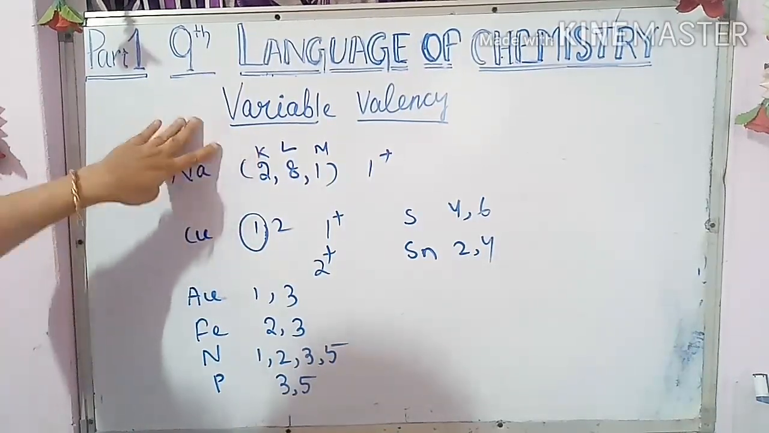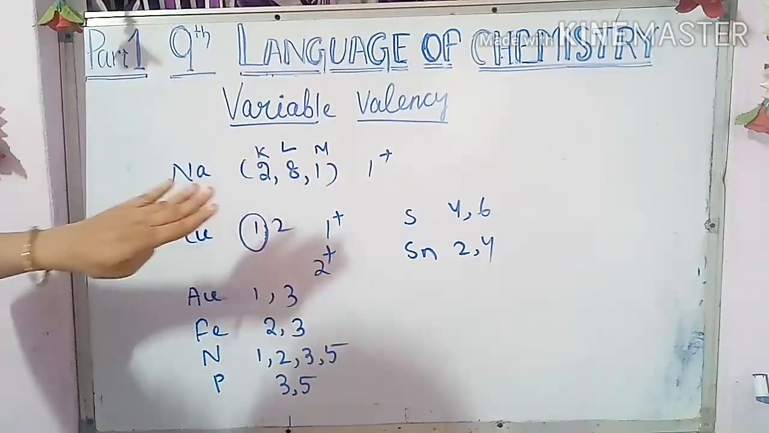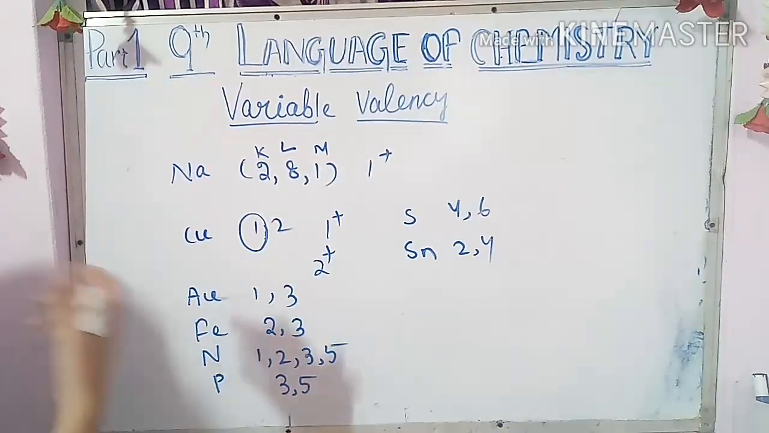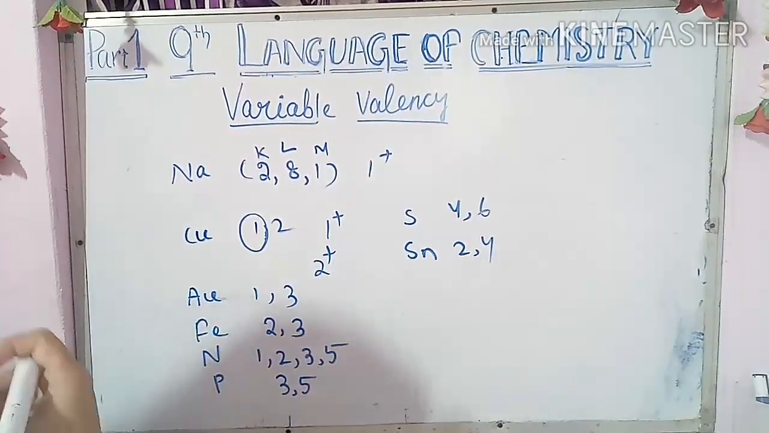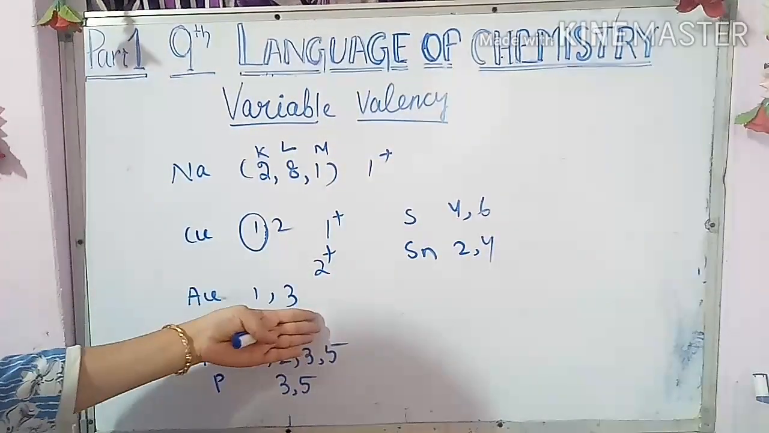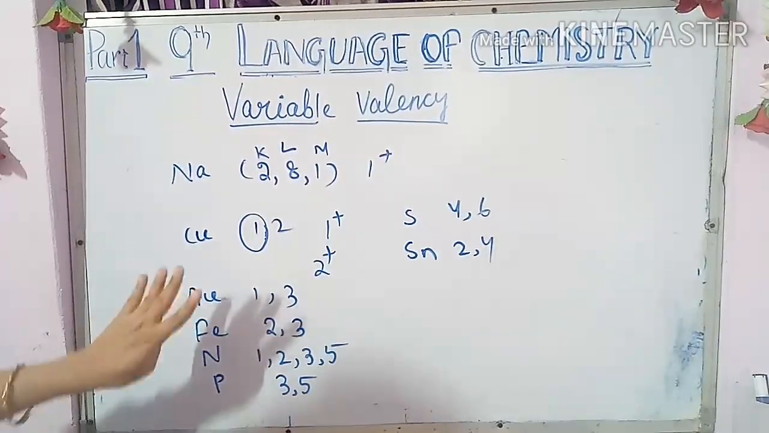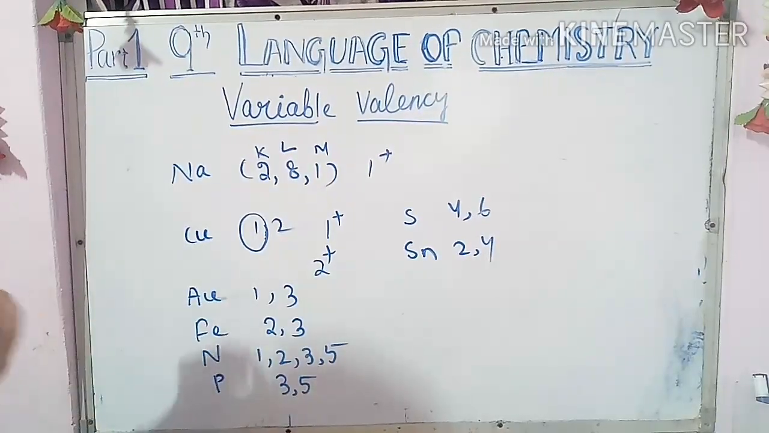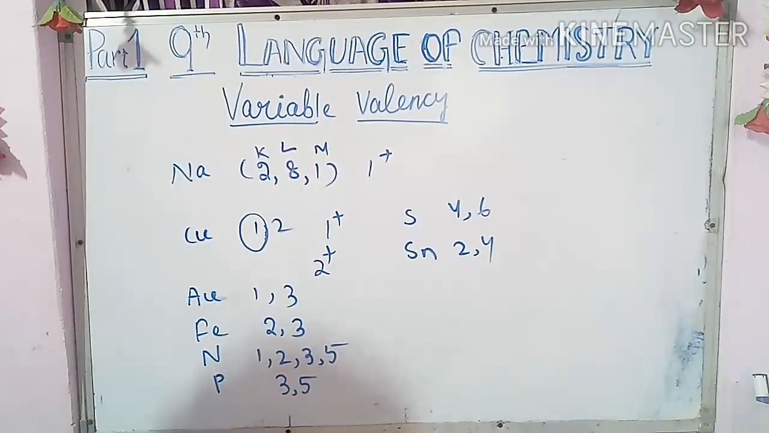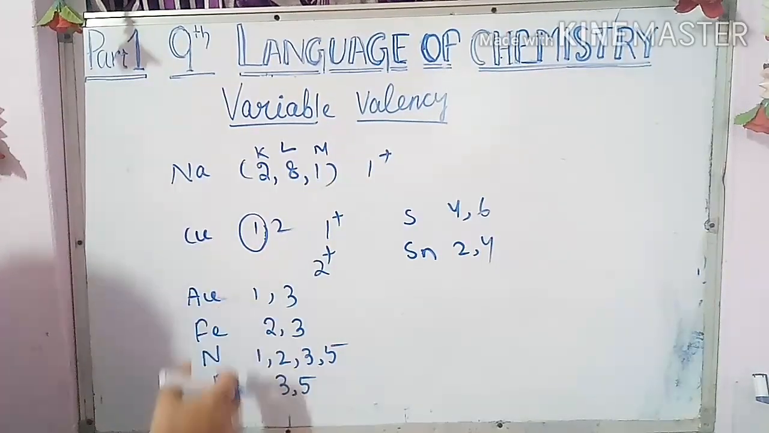A question may come: why do elements show variable valency? The answer is that when elements lose electrons from the outermost cell and electrons from the penultimate cell also, then they show variable valency. If elements are losing electrons from the outermost and penultimate cell, then it shows the variable valency. So this is a new concept, variable valency, you have to remember.